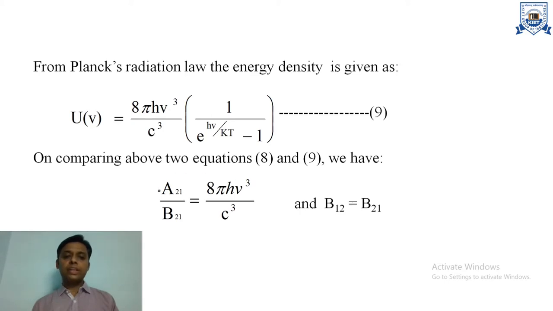According to this relation, the ratio of the Einstein coefficient of spontaneous emission to the Einstein coefficient of stimulated emission is directly proportional to nu cube. Nu is the frequency of incident radiation. So we can conclude that if we increase the frequency of incident radiation, the probability of spontaneous emission will increase.